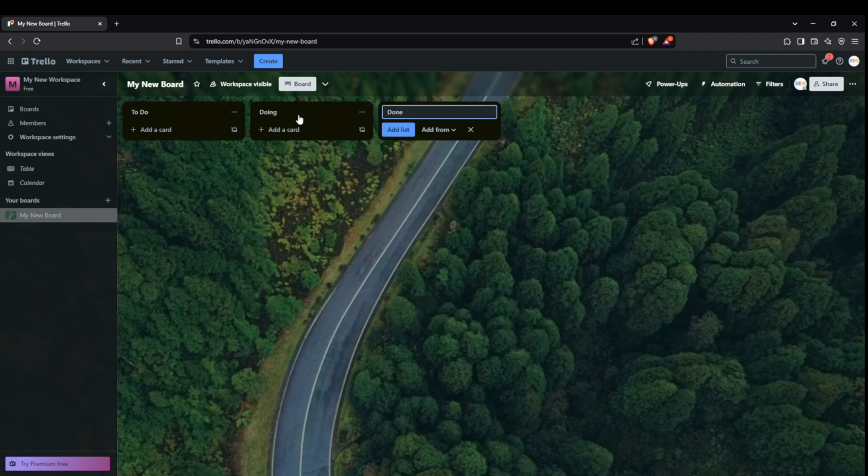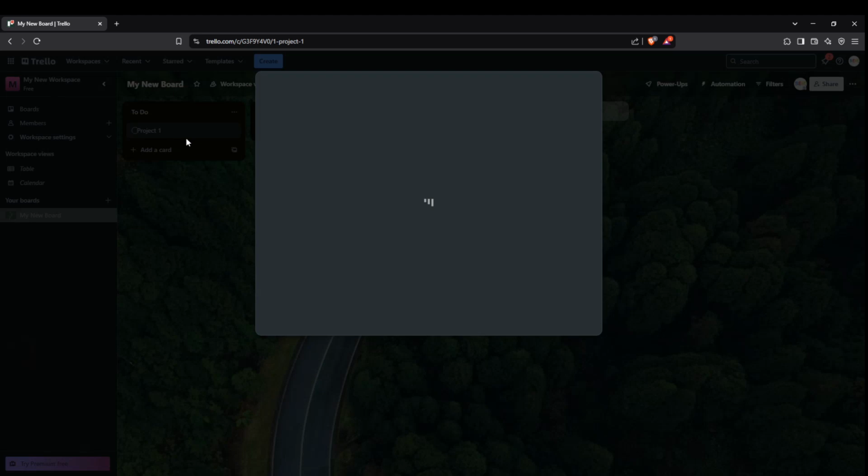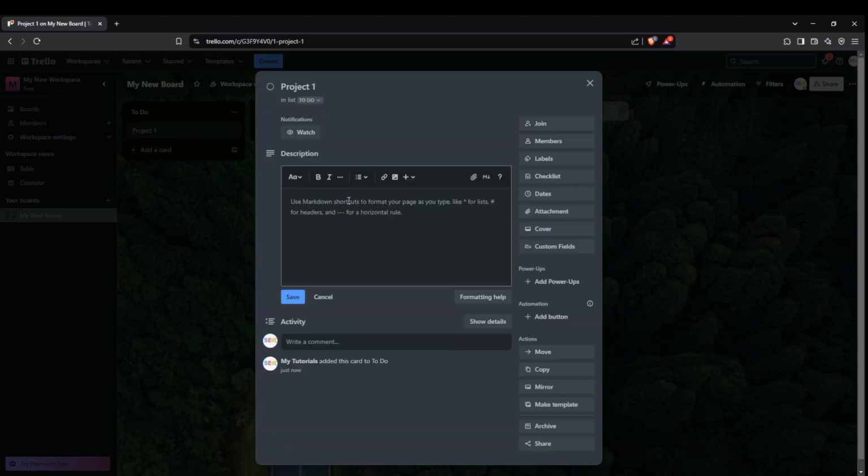Click Add a card under the to-do list and name it something relevant like Project 1. This simply serves as a placeholder task that you can expand upon. Once a card is created, click on it to open a detailed view where you can add more specifics. Fill in the description to provide more clarity about the task and ensure everyone, including future you, understands the goal.